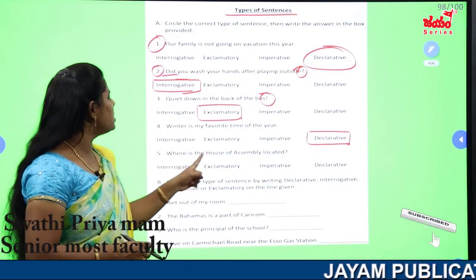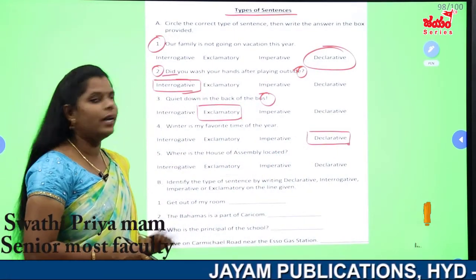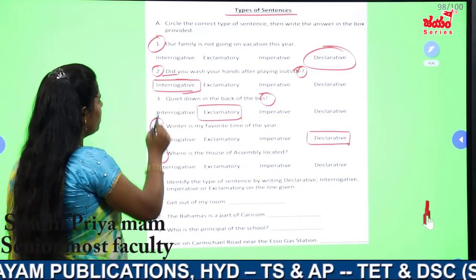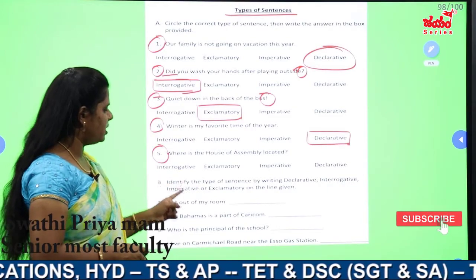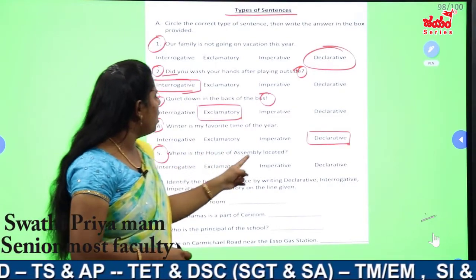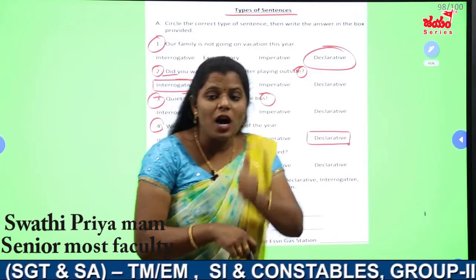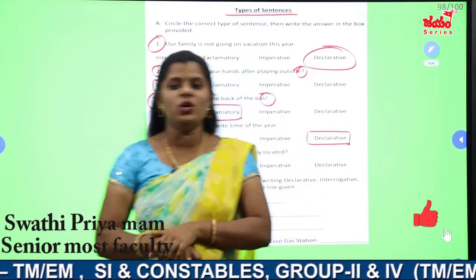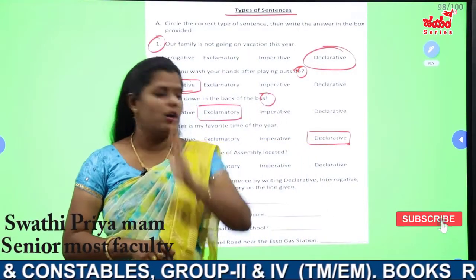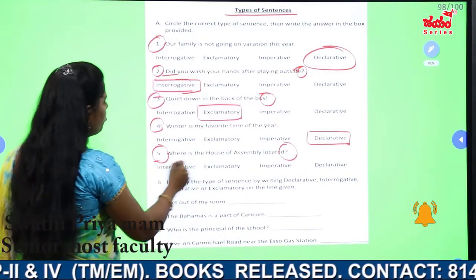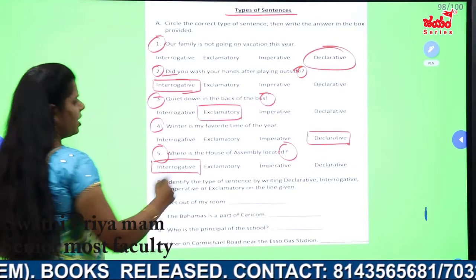Next, where is the house of assembly located? Fourth and third completed already, fifth question we are seeing now. Where is the house of assembly located? I am questioning you. Where? I am asking where. Ended with a question mark. So it comes under the interrogative model. Questions will come under the interrogative model.